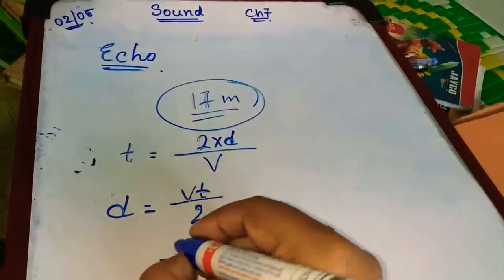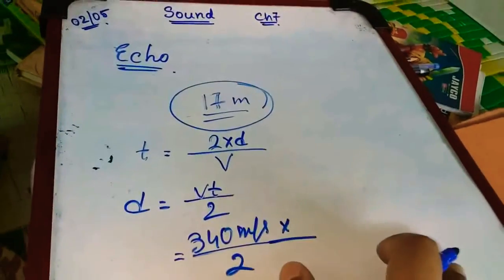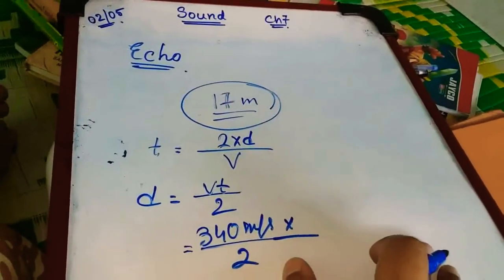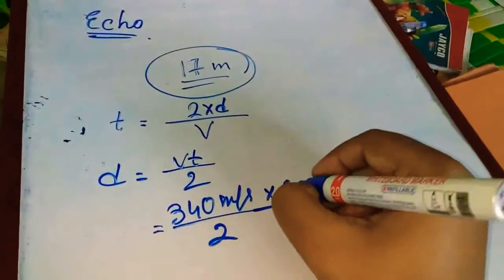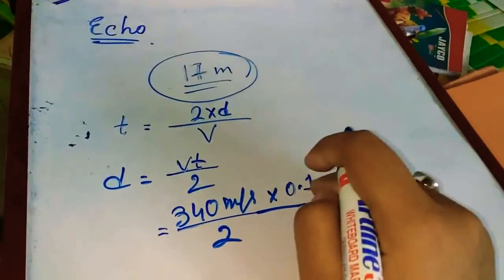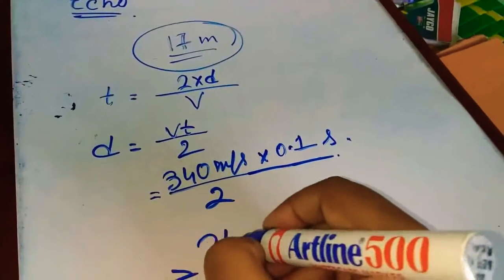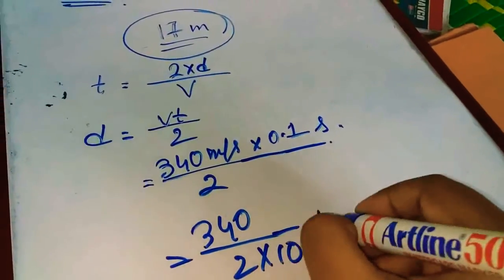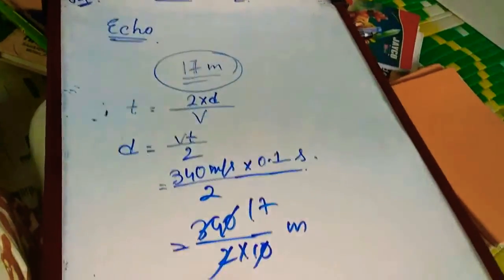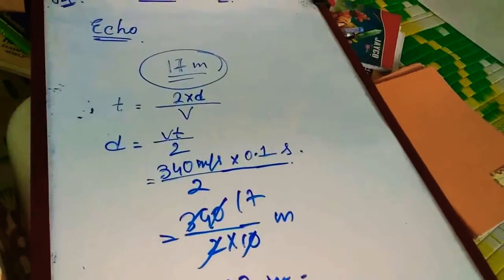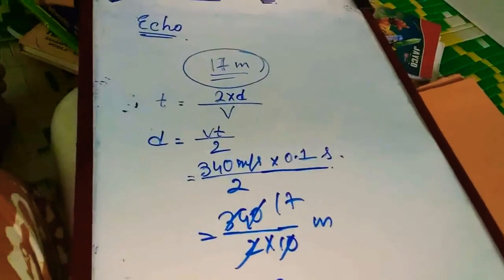Now the speed of sound is 340 meters per second, and t will be the time of the reflected sound. The reflected sound must stay for 0.1 second. Okay, this is the thing. So after solving it, we get 17 meters. So that's why the minimum distance between the listener and the reflecting surface should be 17 meters for having an echo.